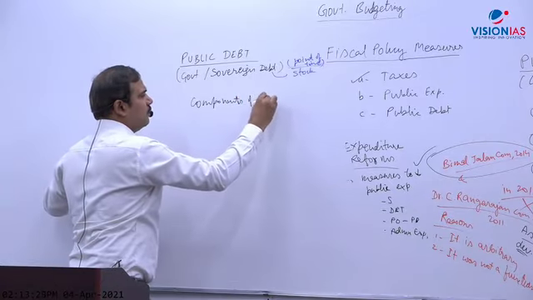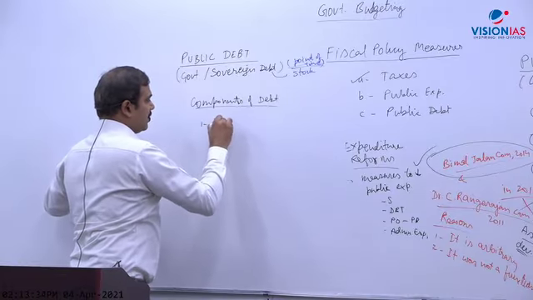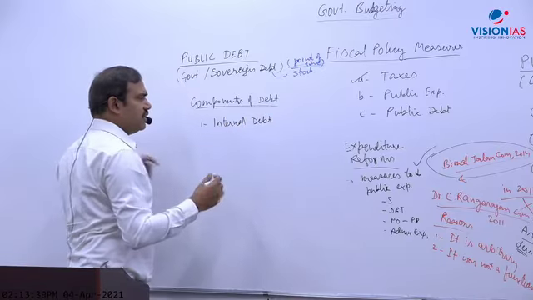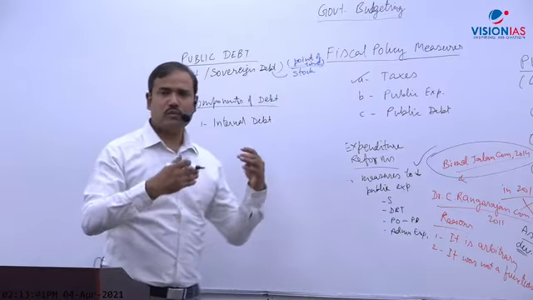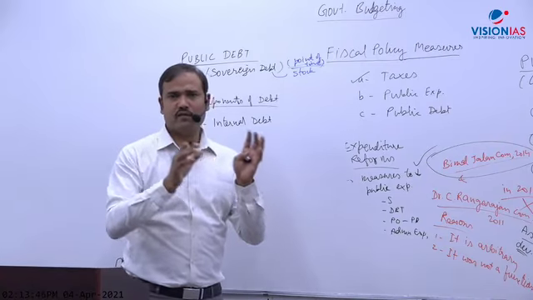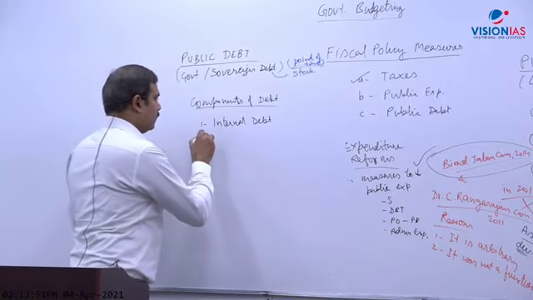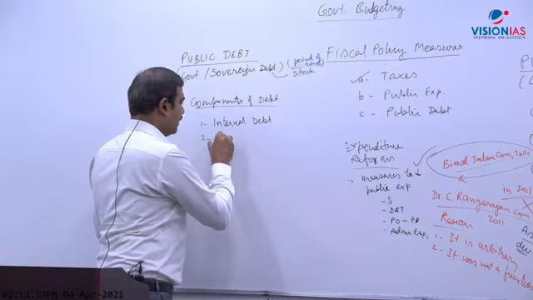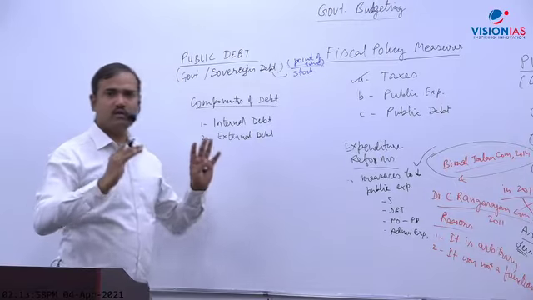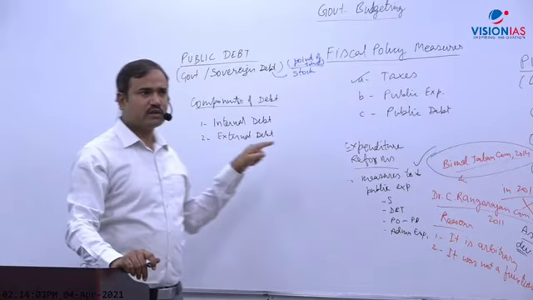Components of debt. This is very simple, just see the notes. One is internal debt. Internal debt, very simple, is whatever the government of India borrows from within the country. That may be for the central government and for state governments, or combined also. Second is external debt. External debt means borrowing of the government from abroad, like multilateral and bilateral borrowings, which I have already told you.